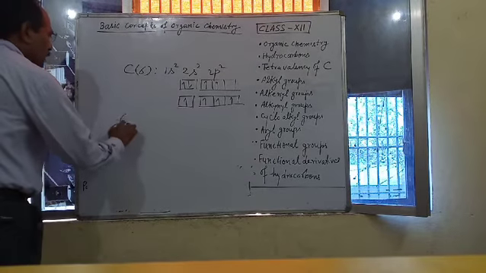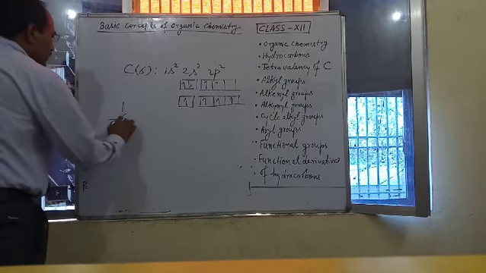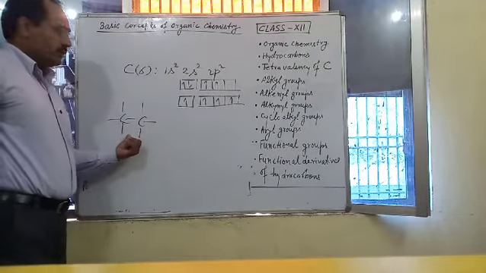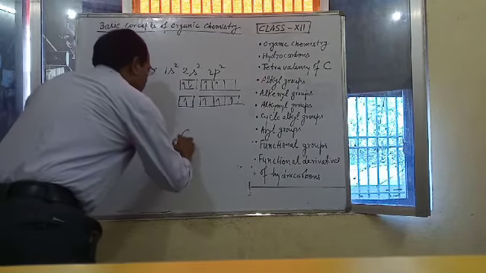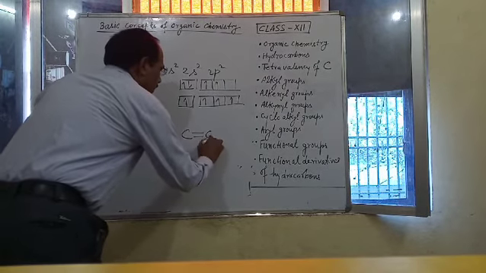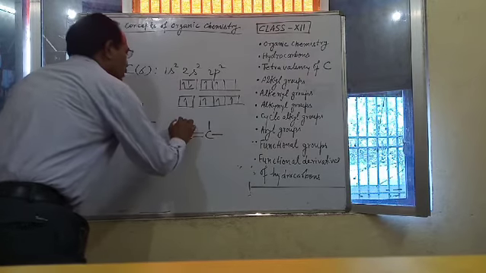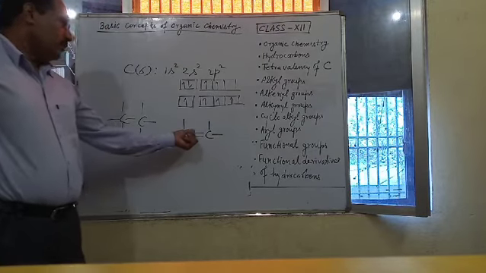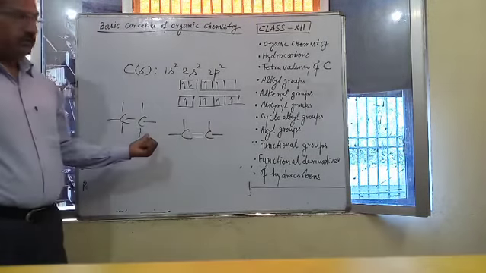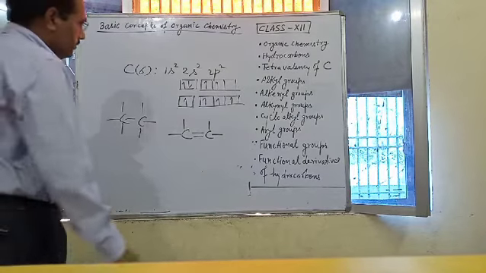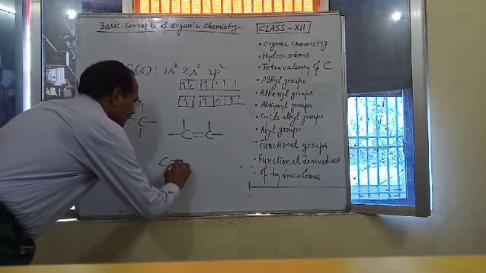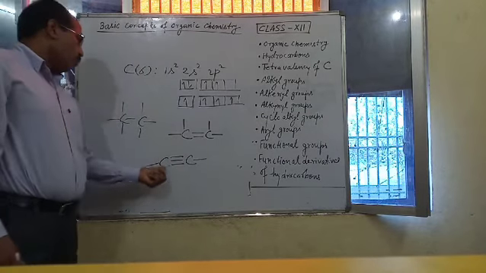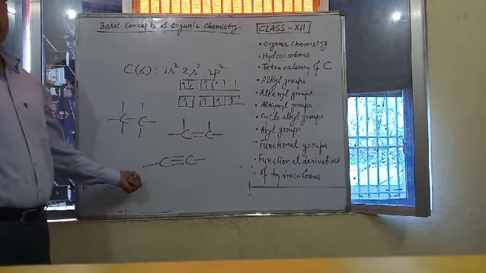In case of saturated hydrocarbons, it satisfies its valency by making only single bonds, and in case of alkenes, it satisfies valency by making a double bond and 2 single bonds, and in case of alkynes, carbon atom satisfies 4 valency by making 1 triple bond and 1 single bond.